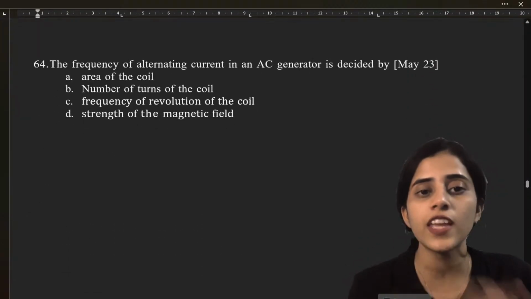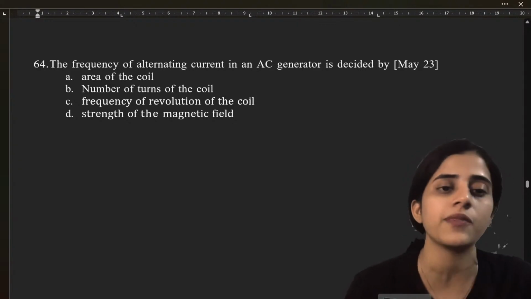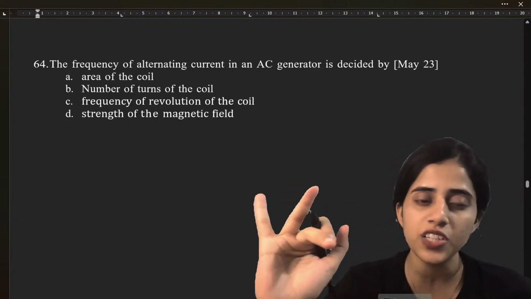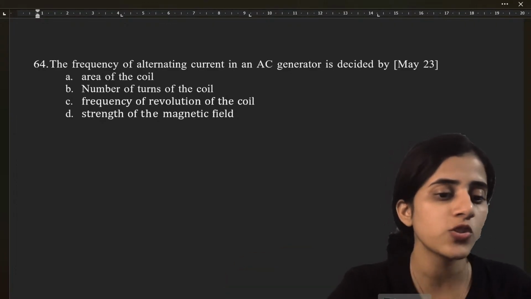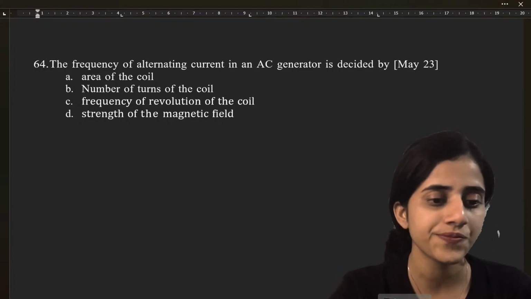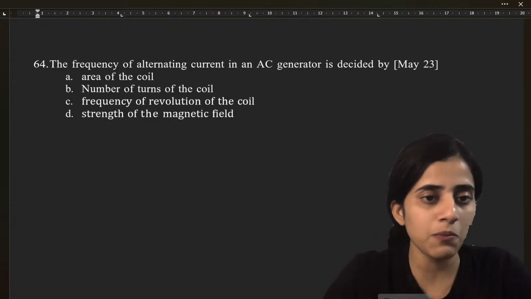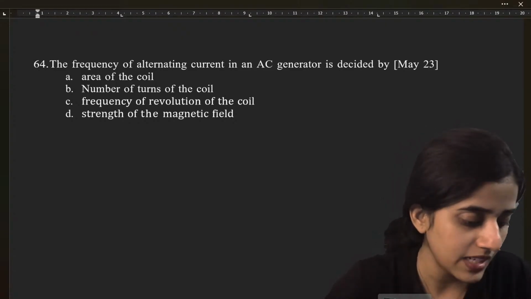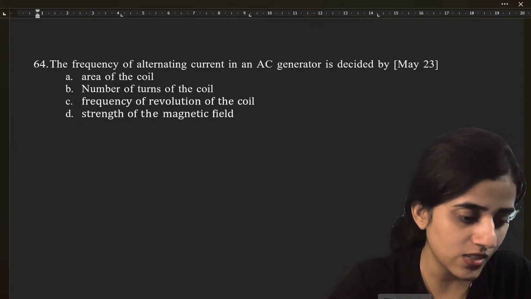Next, the frequency of alternating current in an AC generator is decided by area, number of turns, frequency of revolution, or strength of magnetic field. What is going to be the answer? Very good, very good. Is it A, B, C, or D? C. So many are giving me C.